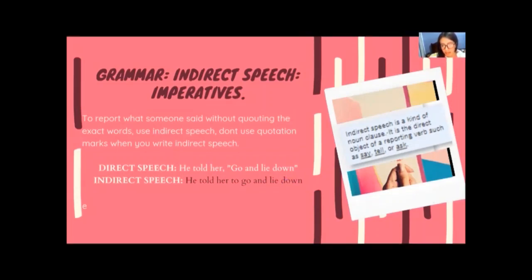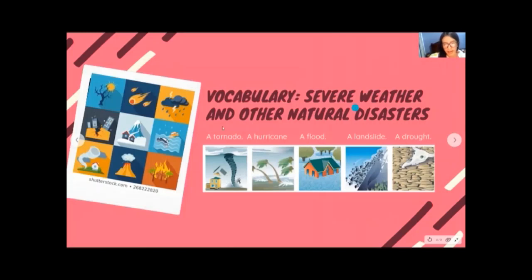Indirect speech is a kind of noun clause. It is the direct object of reporting verbs such as said, tell, or ask. Vocabulary: severe weather and other natural disasters. This is the name of this vocabulary. We have tornado, hurricane, a flood, a landslide, and a drought.